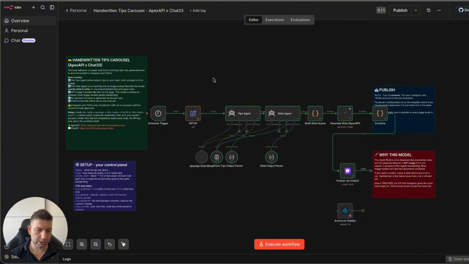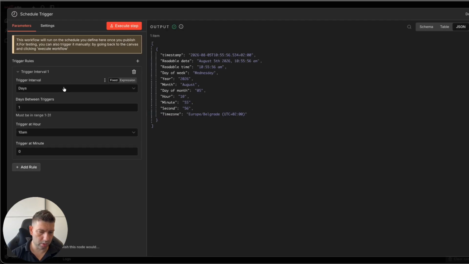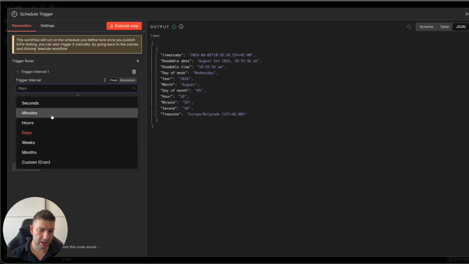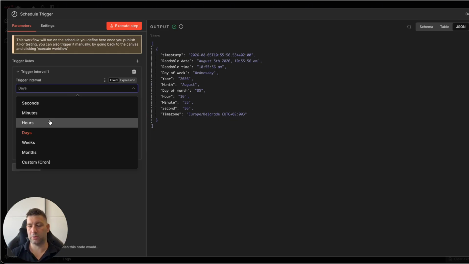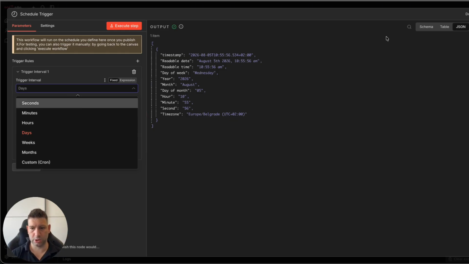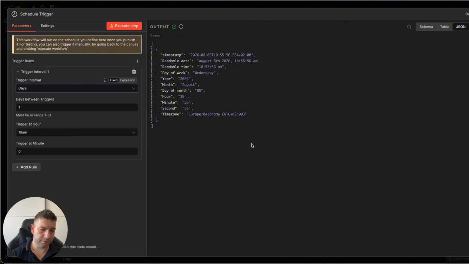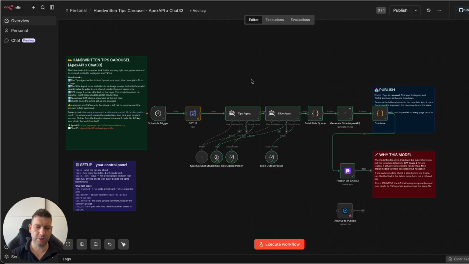So in here is my n8n setup with a template that I have. It's a handwritten tips carousel, and the system is built to run every single day. So we have a scheduled trigger where I set that I want to run it every day at 10 a.m. Now you can set it to run multiple times a day. So for example, for hours, you can set every 1 hour, so every hour, 24 hours a day, it will produce this and post it online. Now it's up to you to decide how often you want to post something like this, but I don't think you should be doing it more than 3 times a day, but it's your choice.